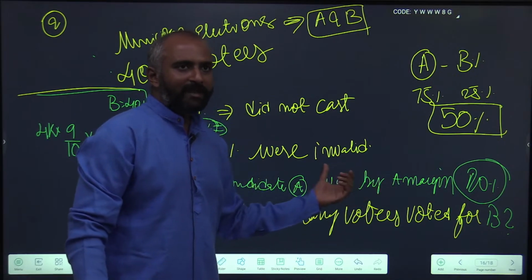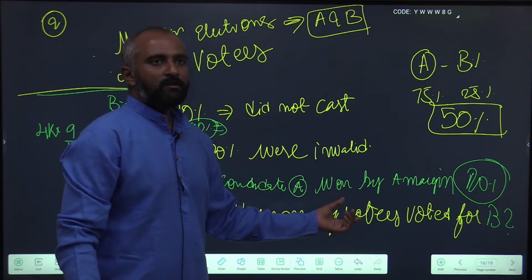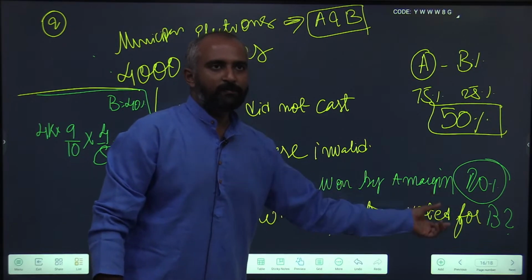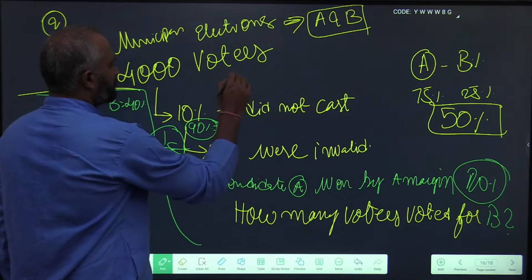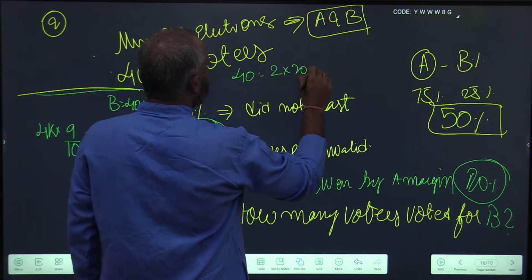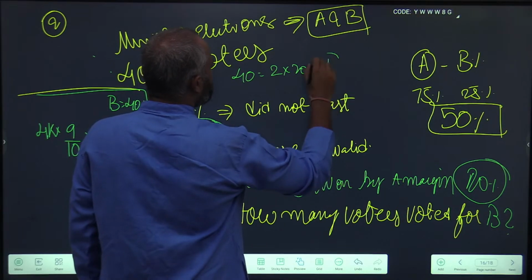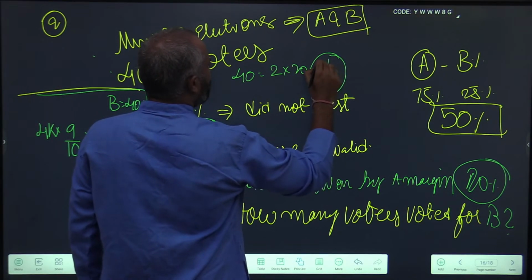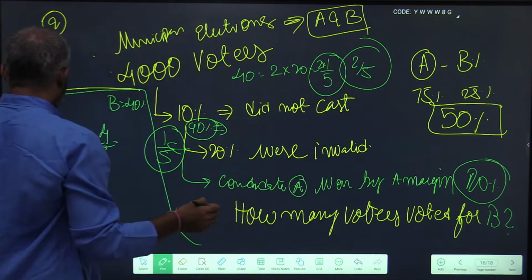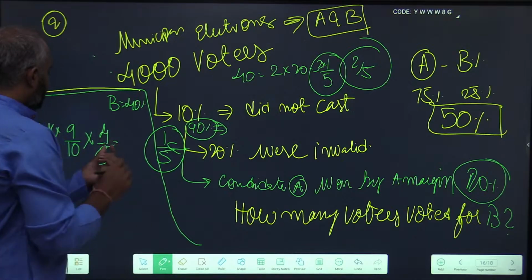And how many of the valid votes did B get? He got 40% of the valid votes. 40% is nothing but 2 into 20%. 20% is 1 by 5. So this becomes 2 by 5. So we have reached valid votes here.